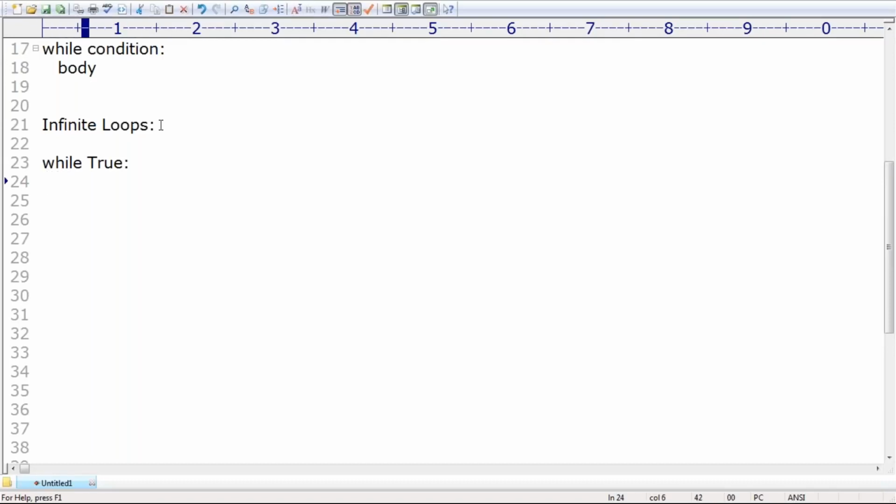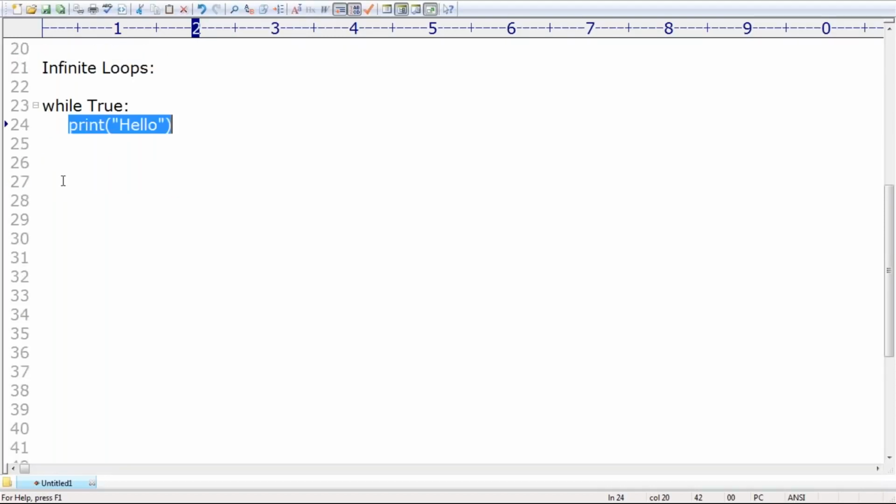If it keeps on being true and I want to print hello, how many times will hello be printed? An infinite number of times, it keeps on printing. Such loops are infinite loops. This is a dangerous situation, so take very special care.